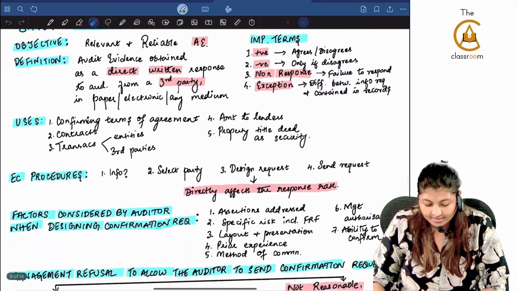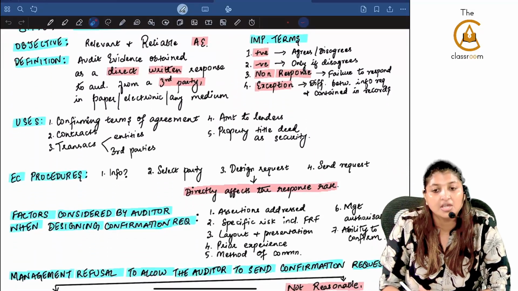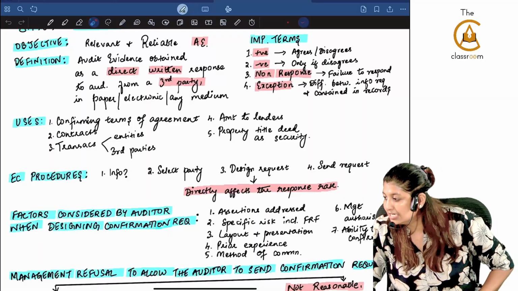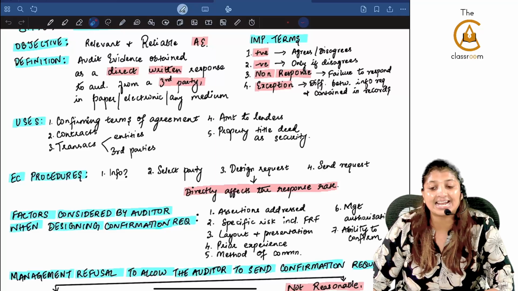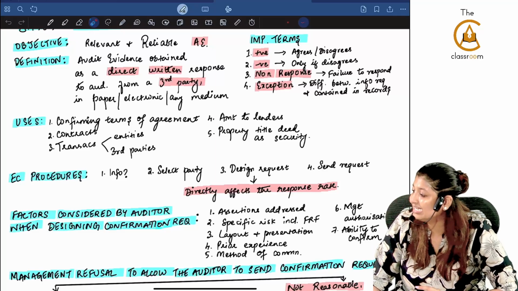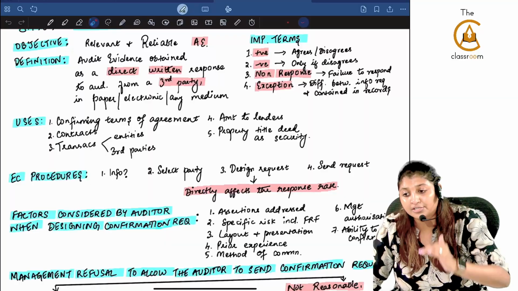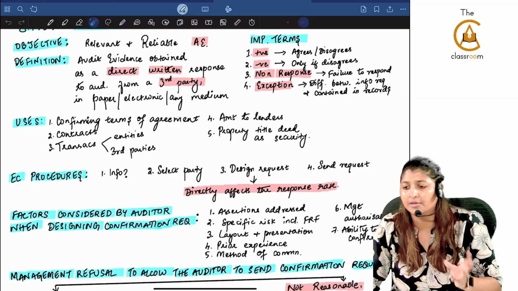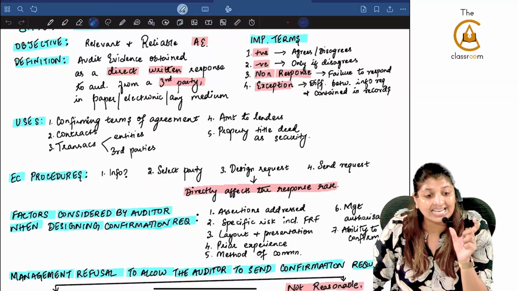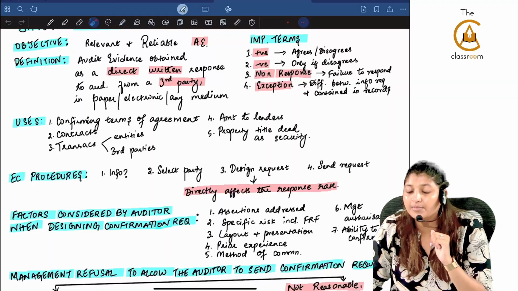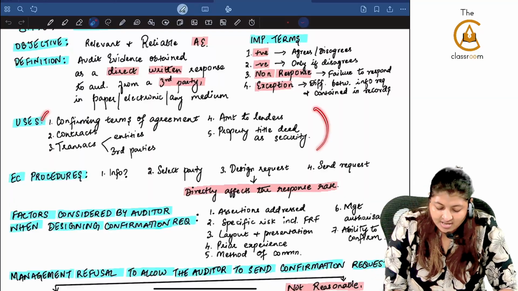Now coming back here, what are the uses of external confirmation as such? You can confirm the terms of the agreement. You can confirm any contracts or any transactions with 2 people, with the entities and also with the third parties. If there is any amount which is due to the lenders which is showing in your balance sheet for a long time, you can get an external confirmation directly with those lenders. And if there is any property title deed which has been given as a collateral, that also you will be able to check. So these are the uses for external confirmation.